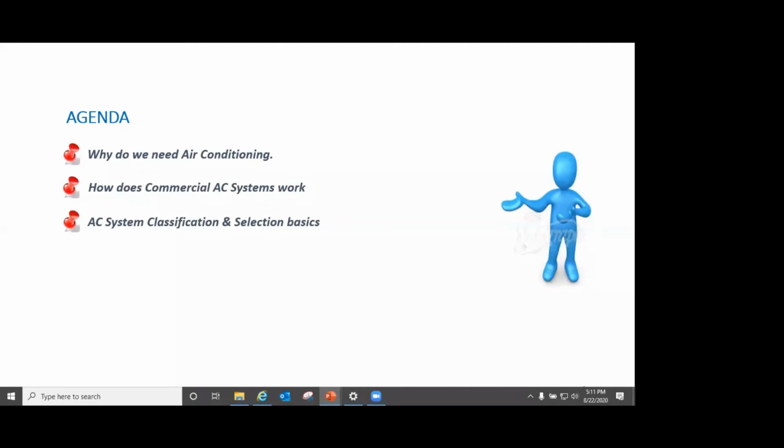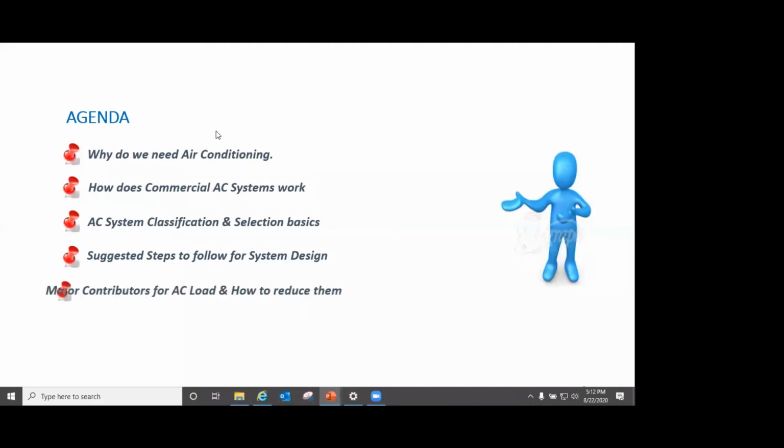Classifications of various kinds of air conditioning systems and what is the basis of their selection, I would like to touch upon that. Then, of course, the steps which we need to follow. As we described, you will understand that many of them can be combined. We have to move forward, come back, reiterations need to be done. But at least some milestones I will try to give you, which will guide you in your competition as well as in your future life.